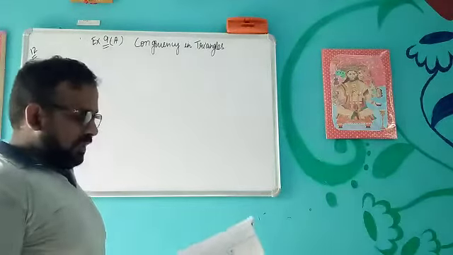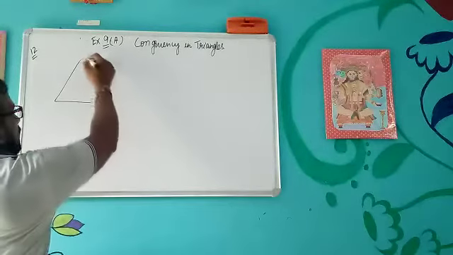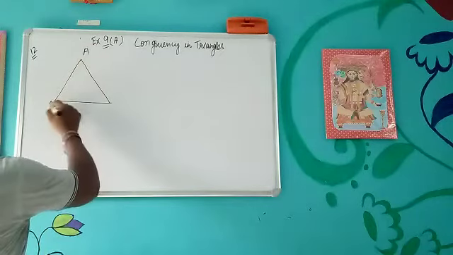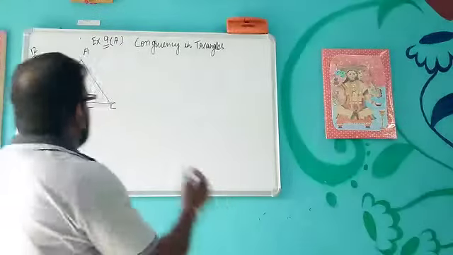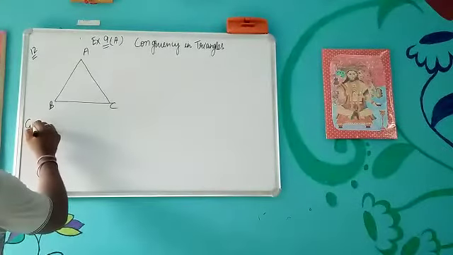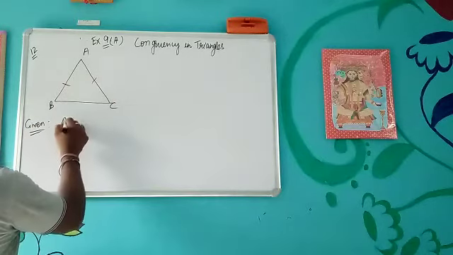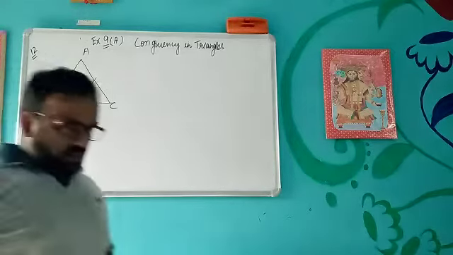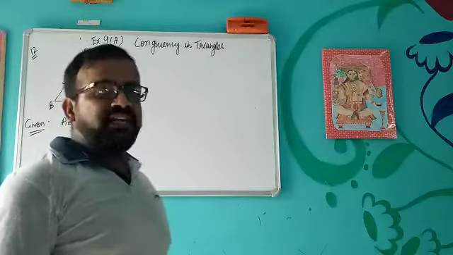It says in a triangle ABC. So first we will make a triangle ABC. Okay, this is our triangle ABC. Now what is given in this? AB equal to AC. So first we will write what is given. It is given that AB equal to AC. Then we have to prove that altitude AD is median.